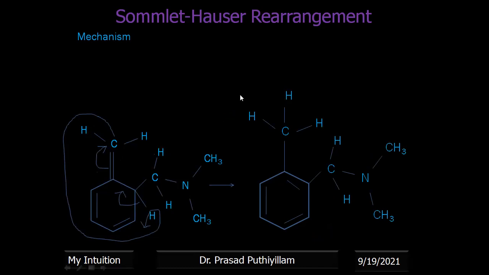Initially when I drew the reaction, I took this one to this position. So both are the same. At the ortho position we are having the substituent. The remaining groups are there as such. It was a quaternary amide, and it becomes a tertiary amide. So this is the Sommelet-Hauser rearrangement.